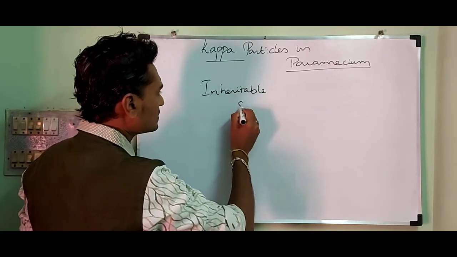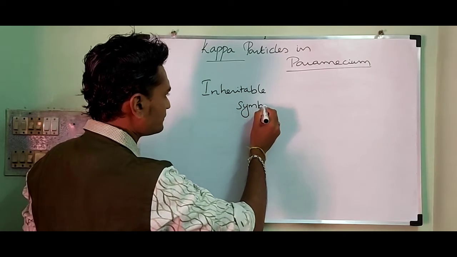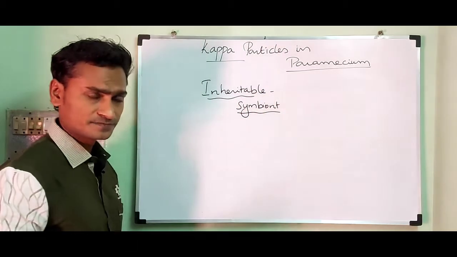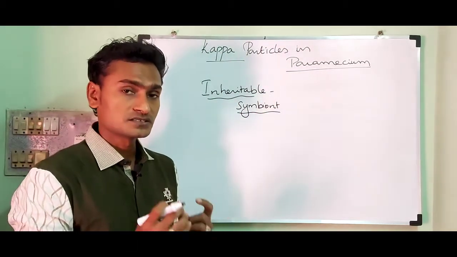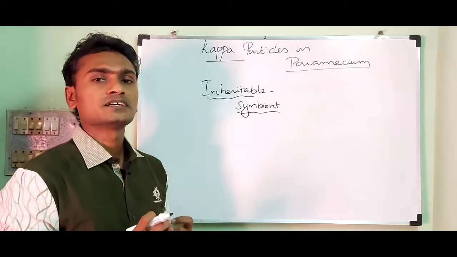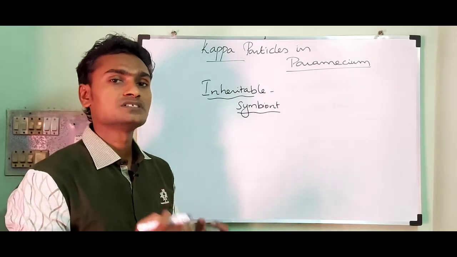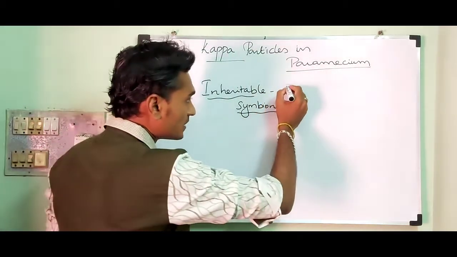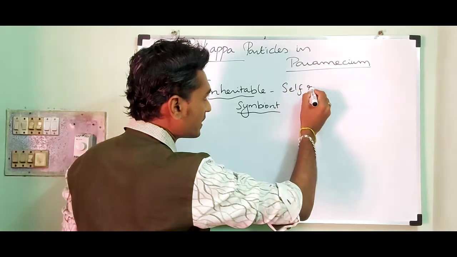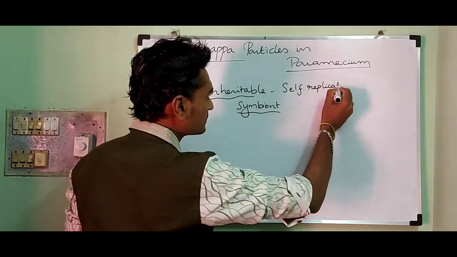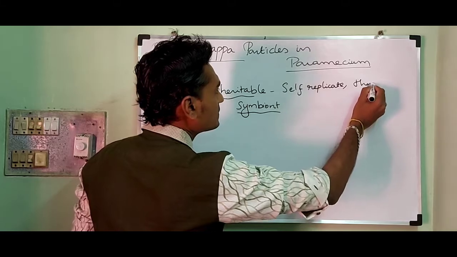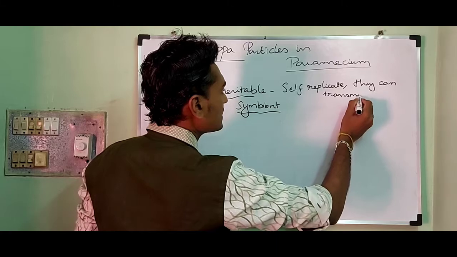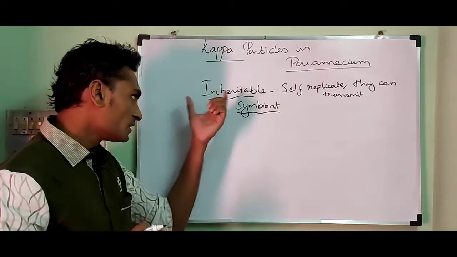What are inheritable symbionts? What does it mean? Inheritable means they can self-duplicate or self-replicate, and they can transmit the character from one generation to the next generation. So that is called inheritable.